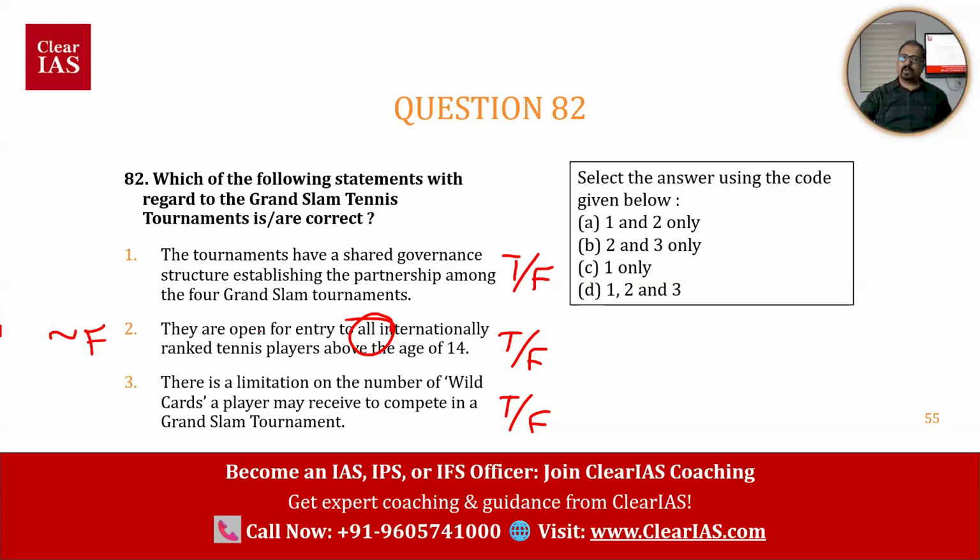And in reality also, is it open to all internationally ranked players above the age of 14? No. The reality is that only the top 500 internationally ranked tennis players above the age of 14 can compete. So if you go by the strict keywords, 2 is a wrong statement. If 2 is a wrong statement, the ideal answer should be C, 1 only.